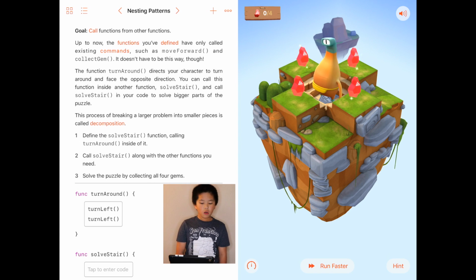Jonathan, and today we're going to learn about nesting patterns. Goal: call functions from another function.